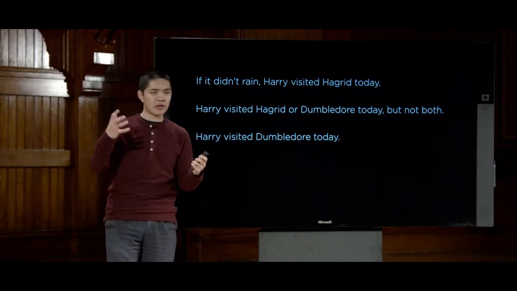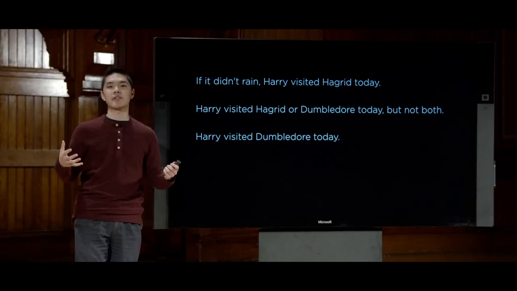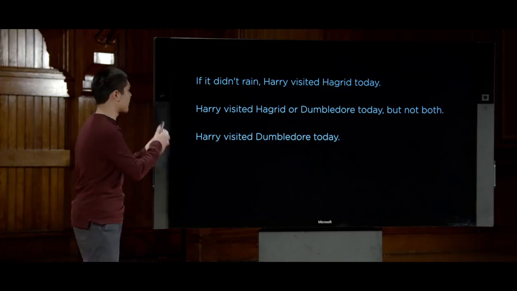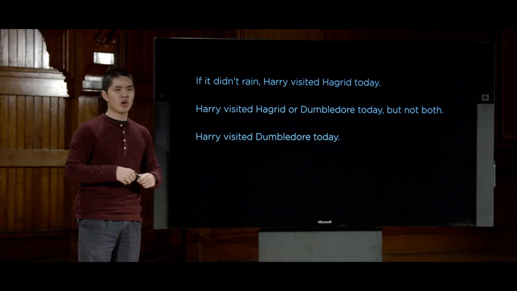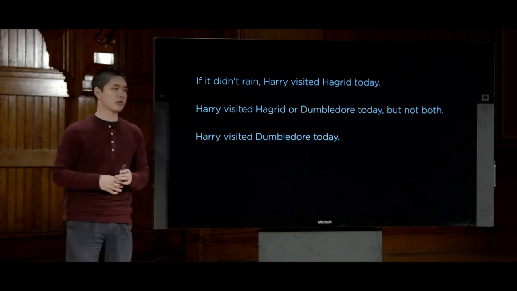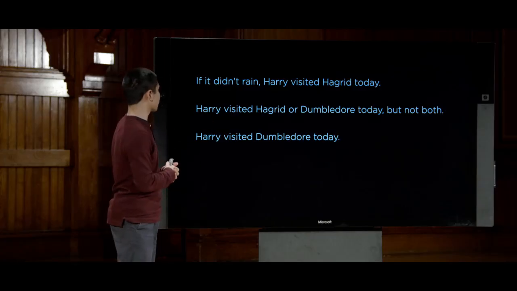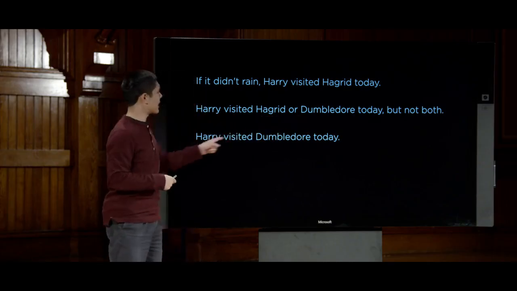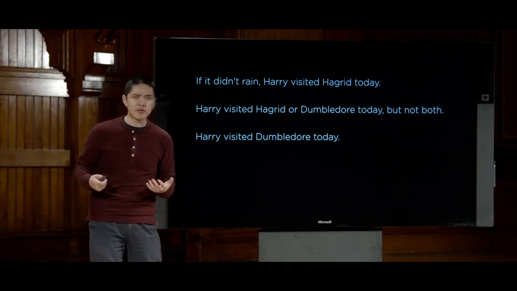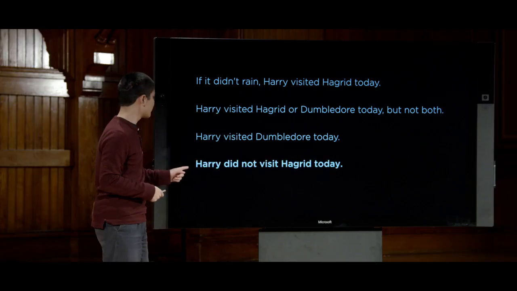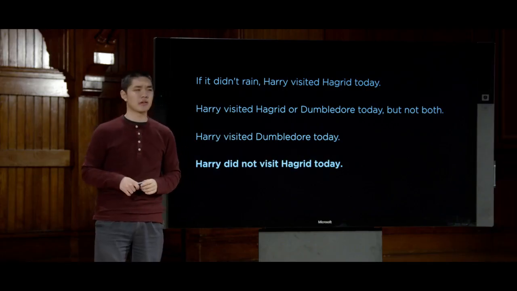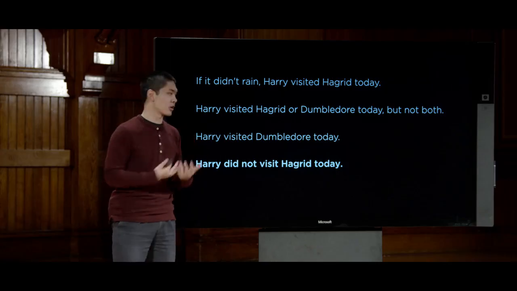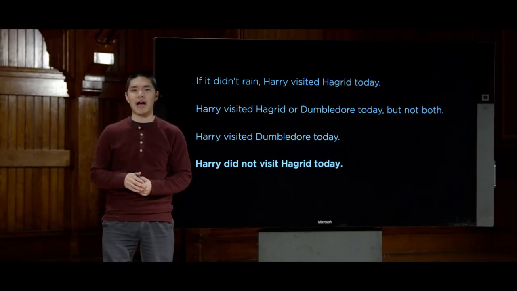So we now have three pieces of information, three facts inside of a knowledge base, so to speak, information that we know. And now we as humans can try and reason about this and figure out, based on this information, what additional information we can begin to conclude. Looking at these last two statements, Harry either visited Hagrid or Dumbledore, but not both, and we know that Harry visited Dumbledore today, well, then it's pretty reasonable that we could draw the conclusion that Harry must not have visited Hagrid today. Because based on a combination of these two statements, we can draw this inference, so to speak, a conclusion that Harry did not visit Hagrid today.